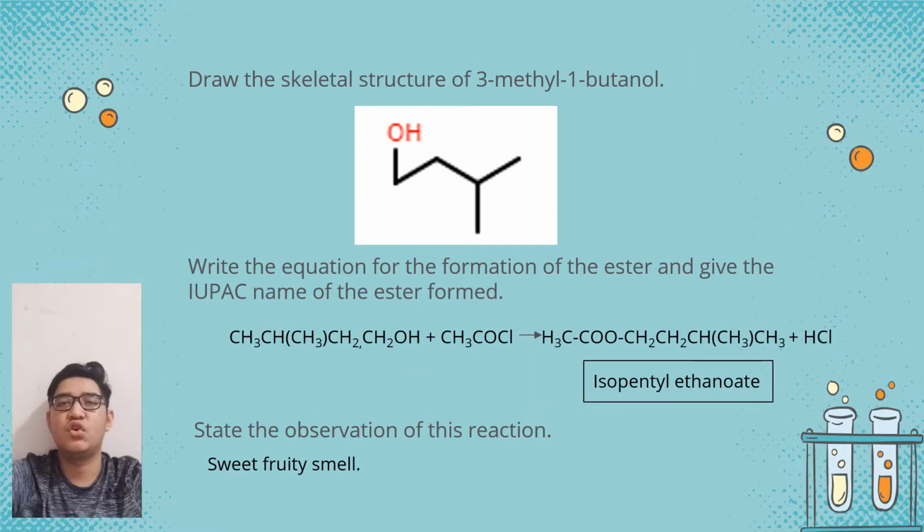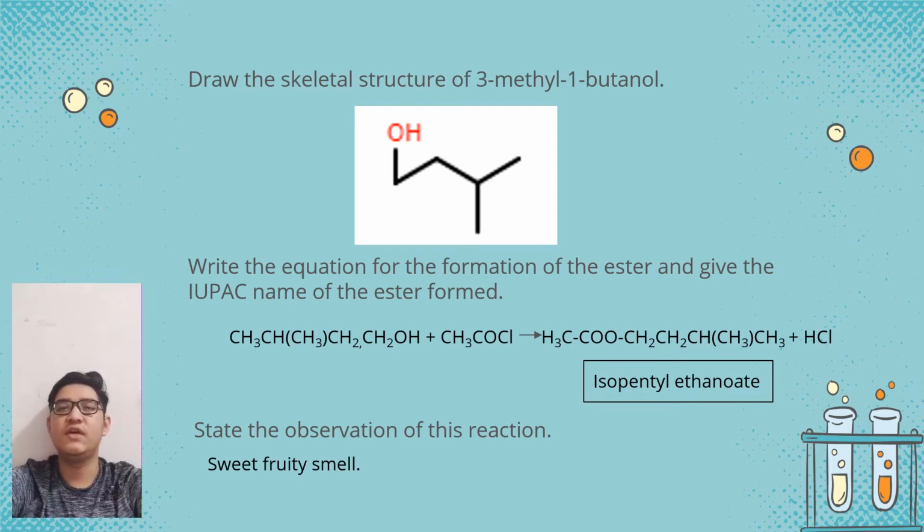The question is that we need to draw the skeletal structure of 3-methyl-1-butanol. Firstly, we identify the parent structure, which is butanol, consisting of 4 carbons. Then we draw the 4-carbon skeleton in a zigzag line. The hydroxyl group is attached at the first carbon, and a 1-carbon branch, which is methyl, is attached at the third carbon to form 3-methyl-1-butanol.